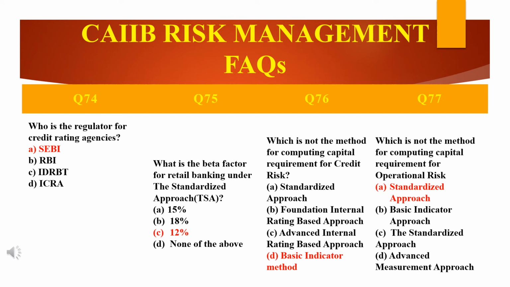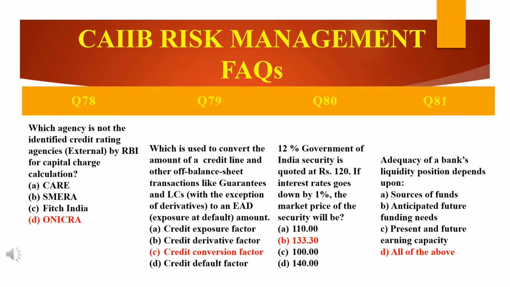that is standardized approach. The following are the methods for computing the capital requirement for operational risk: BIA, the basic indicator approach, TSA, the standardized approach, then comes AMA, advanced measurement approach. SA, that is standardized approach, is for the credit risk. Okay, so the answer here is standardized approach. Now see here, 74th question.